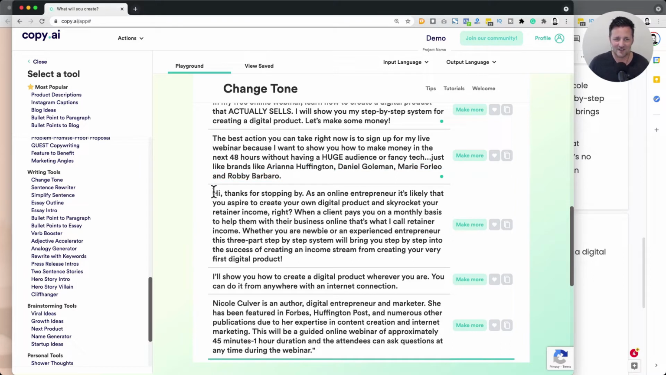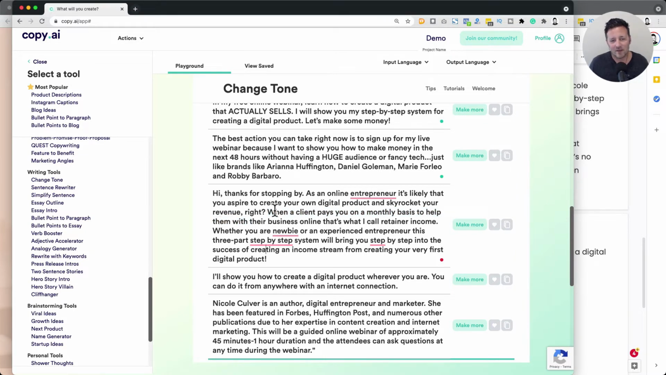So this is really interesting. It goes into a dialogue type of copy. So this is different than just rephrasing it. It's really like finding a whole new way to present this concept. Hi, thanks for stopping by. As an online entrepreneur, it's likely that you aspire to create your own digital product and skyrocket your retainer income, that skyrocket your, let's just say, revenue. When a client pays you on a monthly basis. So it's going into a different angle here.